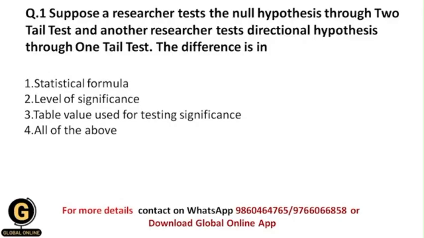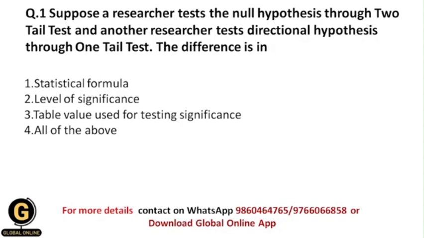Question 1: Suppose a researcher tests the null hypothesis through a two-tail test and another researcher tests a directional hypothesis through a one-tail test. What is the difference? So basically in this question they have asked us exactly what is the difference between a two-tail test and a one-tail test in regard to the testing of the null hypothesis and the directional hypothesis respectively.